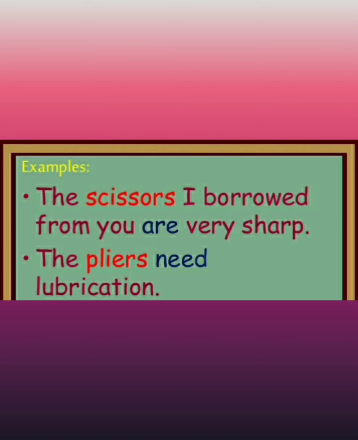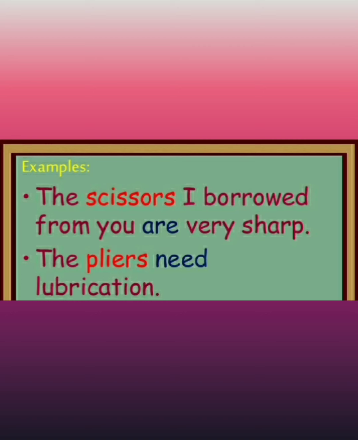Here also you can see pliers and it needs lubrication. Okay, need, this is the plural form of the verb. Okay, so I hope you have understood how after these nouns you have to use the plural form of the verb.